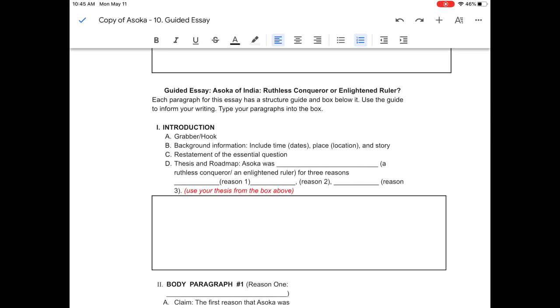So the key is that you remember to have your background information. Many times when people write the introduction, they forget to go back and look at the background essay. Ashoka lived from 200 and such BC to 200 and such BCE. Make sure that you have that he was living in India, right? And that he became the emperor, and name the kingdom that he was a part of. All of those things need to be in there for your background information so that your reader has appropriate context to understand